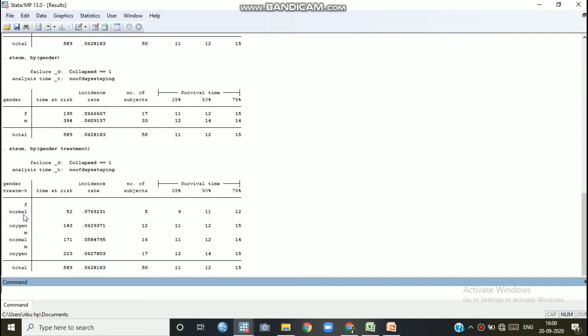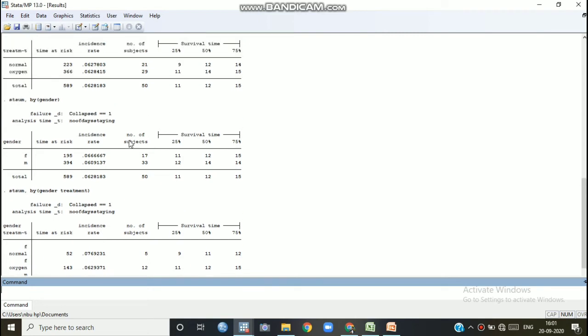Similarly, female with oxygen 12 days. If the patient is male with normal treatment, 12 days. If the patient is male with oxygen, 14 days is the survival time. So in this way we can explain. Thus this is the summary statistics.